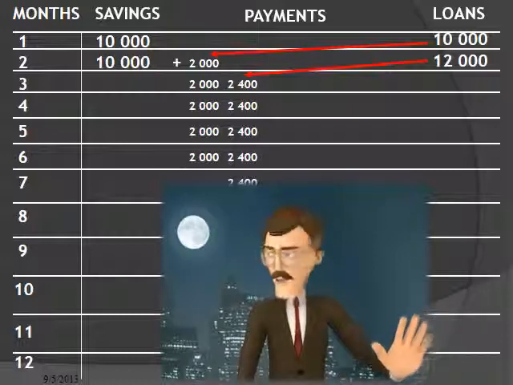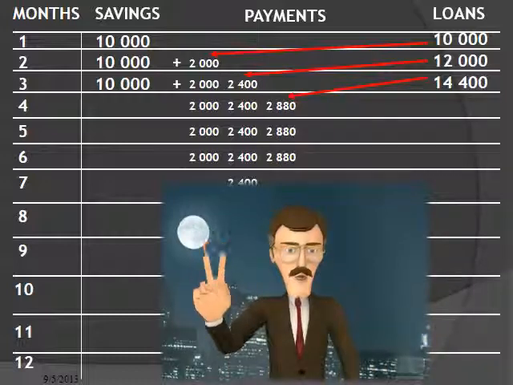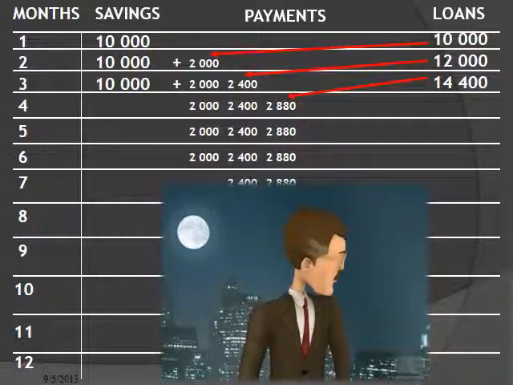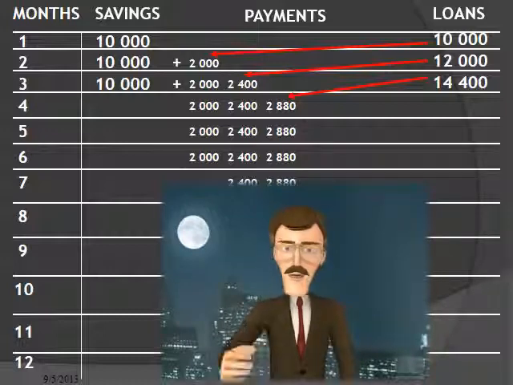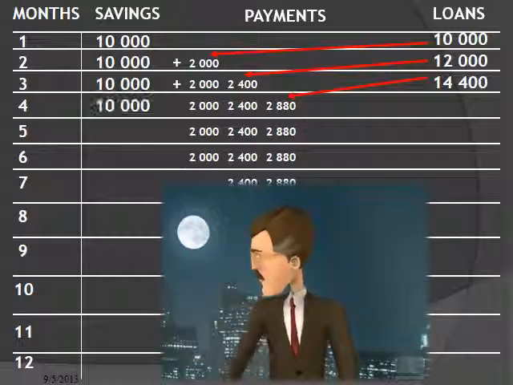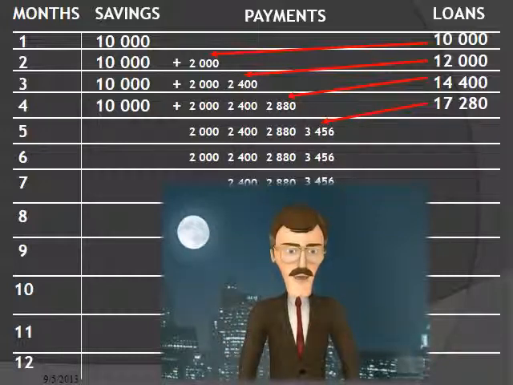In month 3, 2 payments are received together with the savings. There are then 14,400 available for loans. The borrowers will pay it back in 5 installments of 2,880 Rand. In month 4, the cooperative will receive 3 sets of payments with the savings. This will result in 5 payments of